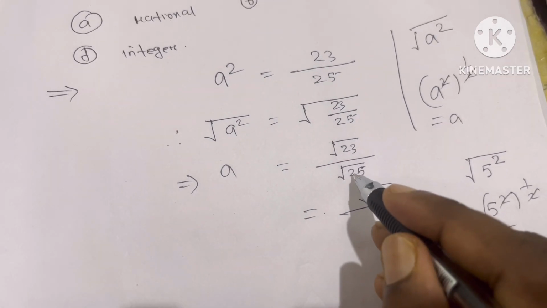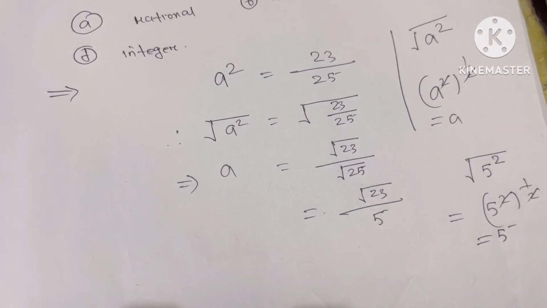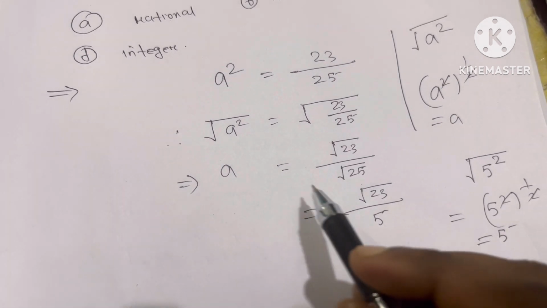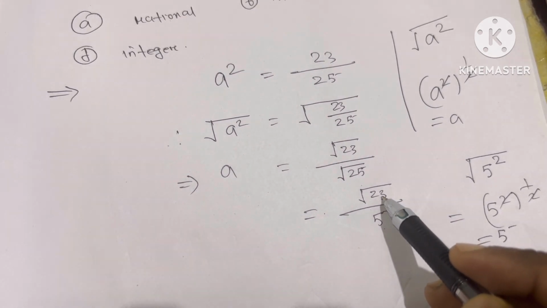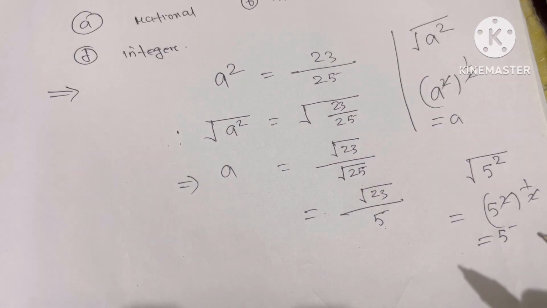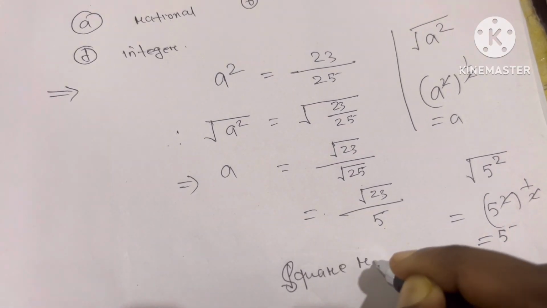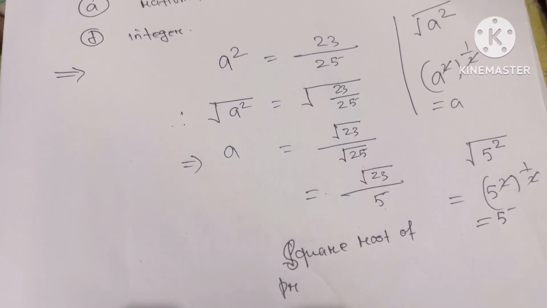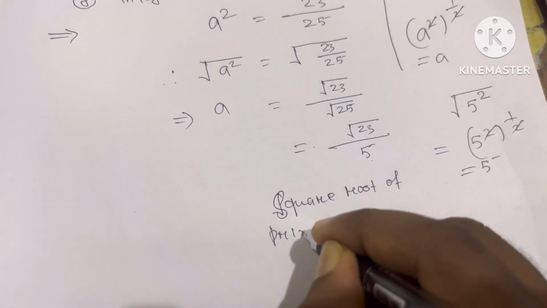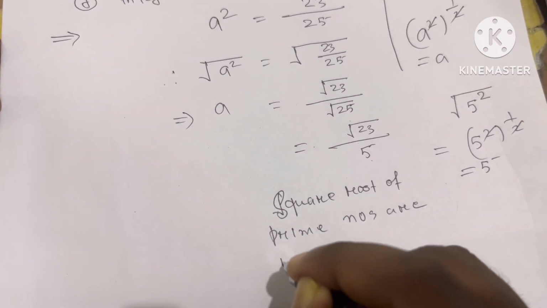So if you find the square root of 25, the answer is 5. Now you see what value we got: a is equal to root over 23 by 5. You cannot remove the root from 23. As you know, always remember, the square root of prime numbers is an irrational number.